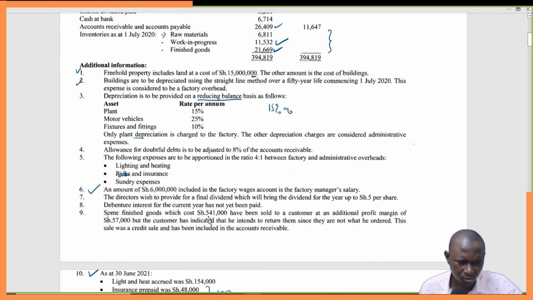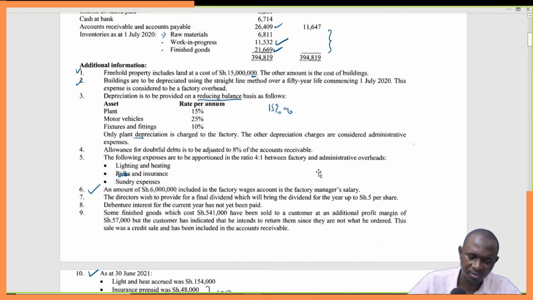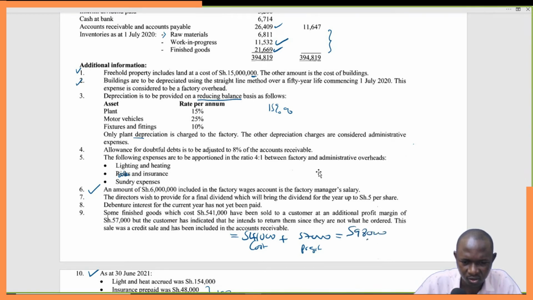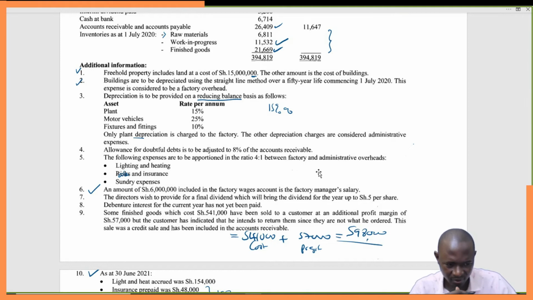So it means here the goods had been sold at a total of 541,000 cost plus a profit margin of 57,000. So this gives us 541,000 plus 57,000. That gives us 598,000. So the goods sold to this client were valued at 598,000, and he returned them. We will assume that he returned them.